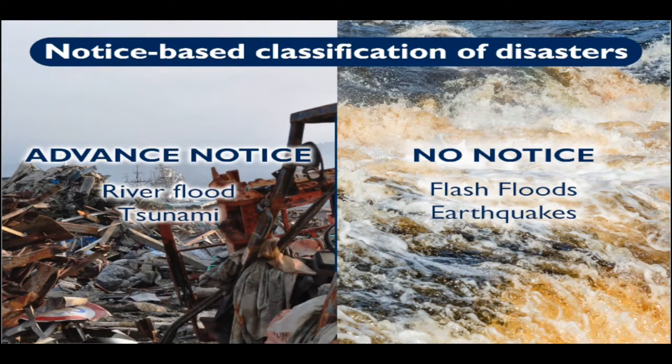So that we can have this advance notice, people can get out of the way. So the same issue with river floods. We know the river's rising, we want to get those populations away from the water, get them away from this particular problem, this particular hazard, so that they won't be affected. And we can do the same thing with tsunamis as well.